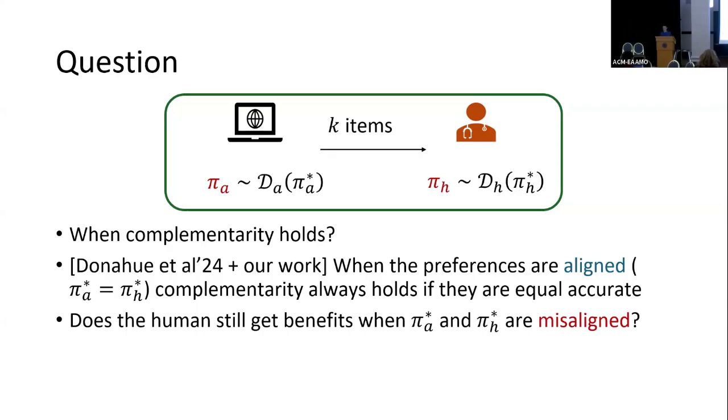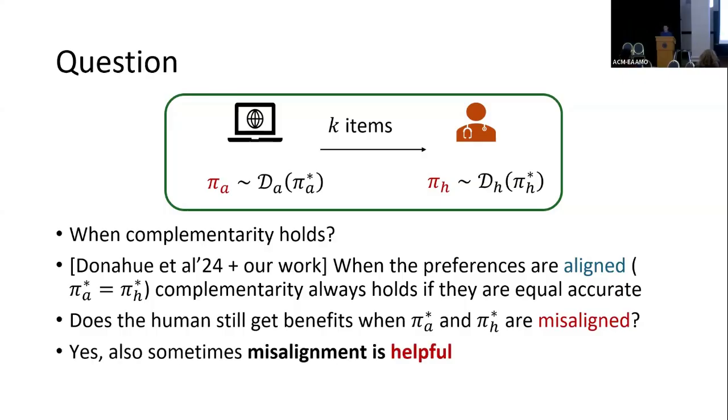However, we know that the real world is much more complicated, so it may not always be the case that the preferences are the same. Usually their preferences are different. So the question is: do people still benefit when the preference rankings are different? Our answer is yes. And sometimes a misaligned algorithm is more helpful than an aligned one.